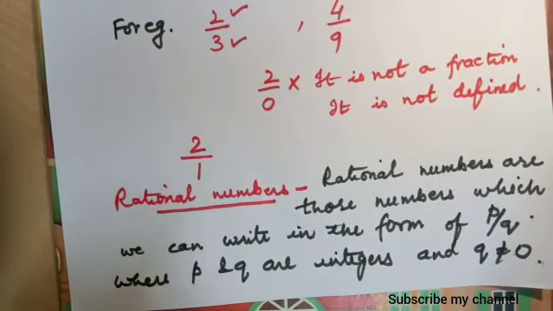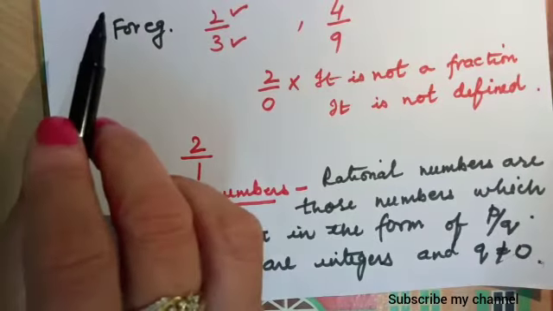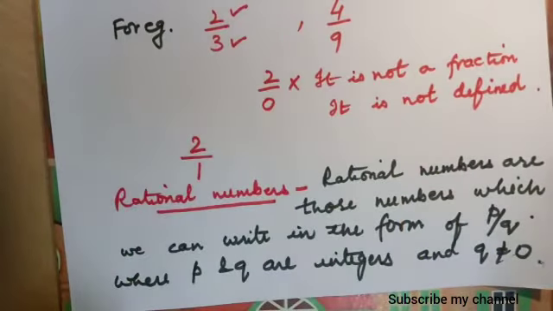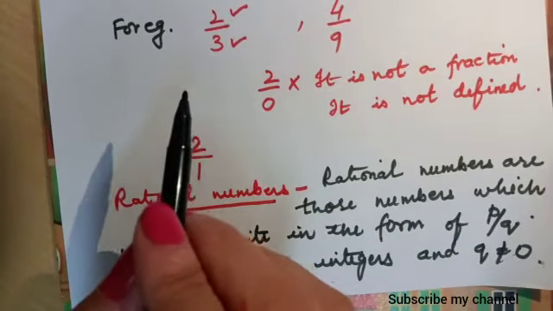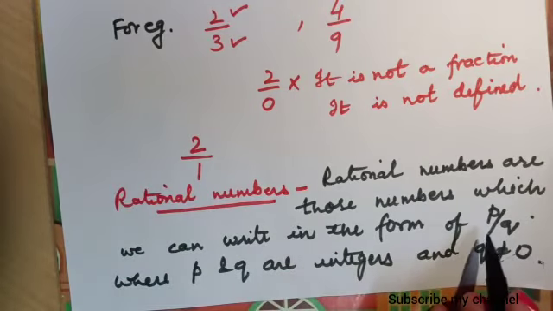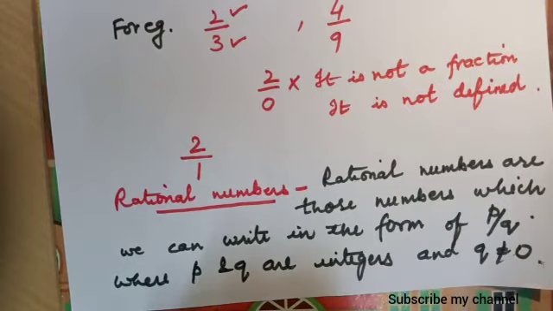So you may get confused between rational numbers and fractions, but there is no need to be confused because in fractions A and B are whole numbers, so we cannot take negative numbers. But in the case of rational numbers, in the form of P upon Q, P and Q are integers, so we can include negative numbers also.